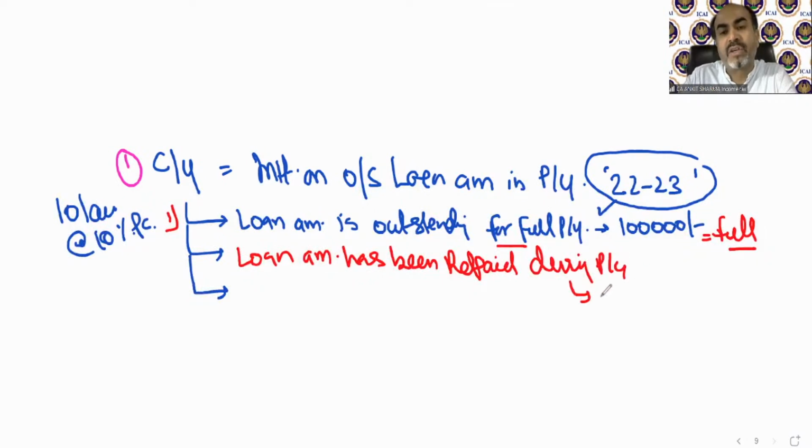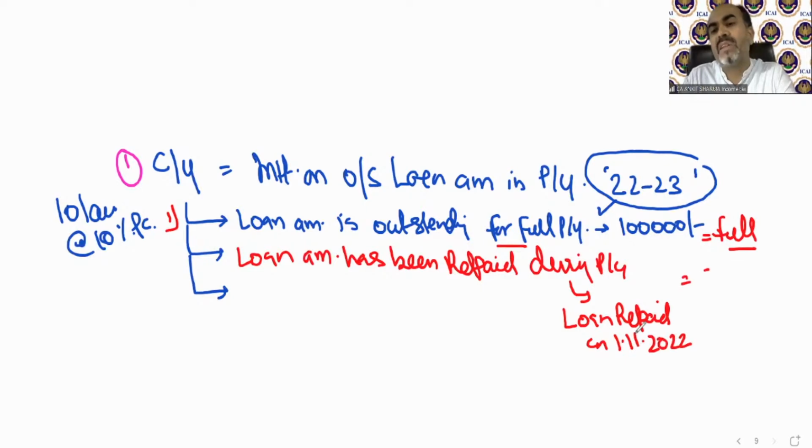So for example, if in the question it has been given that the loan was repaid on 1st November 2022, how many months of current year interest do I need to calculate? Please answer me. I am waiting for your answer. If the question says 10 lakh rupees, 10% per annum rate of interest, but the whole amount of loan has been repaid on 1st November 2022, then how much will the current year interest be? Can you calculate it for me? I'm waiting for your answers.